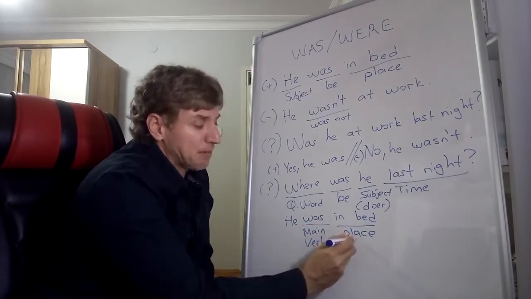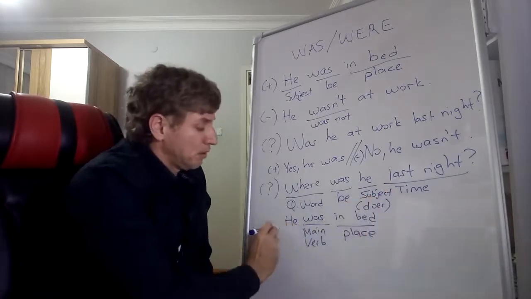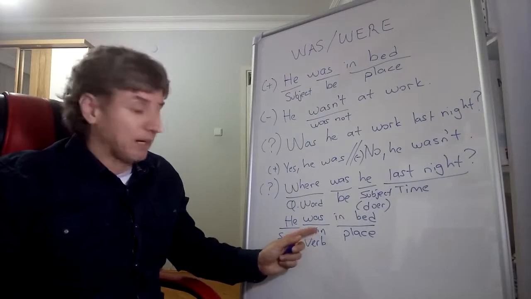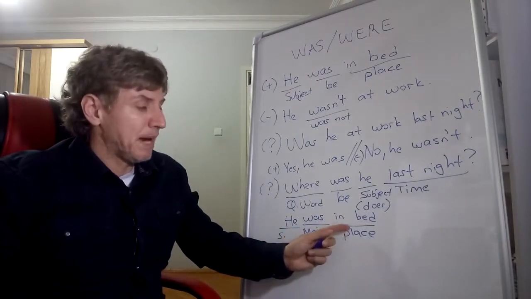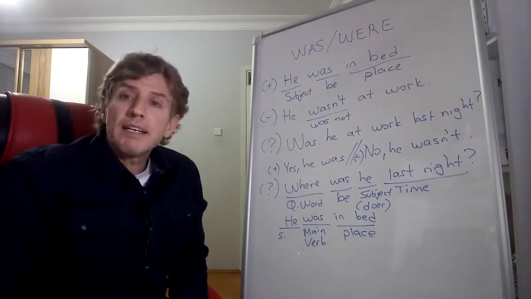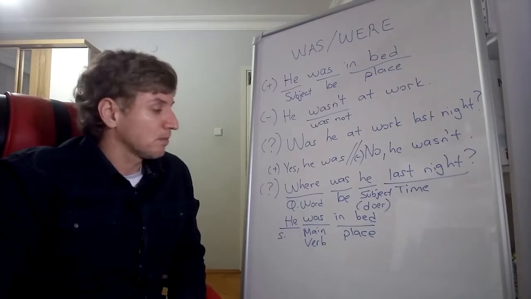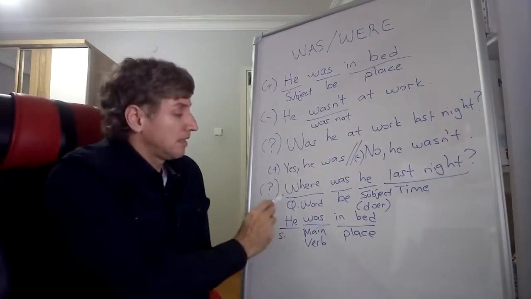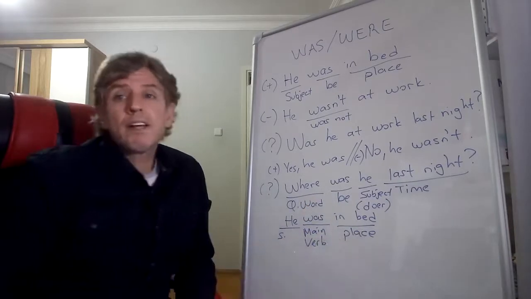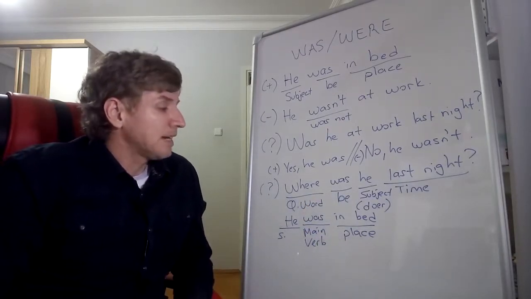And is used with a place or a time. So he is a subject. Subject, main verb was, place, in bed. So he was in bed means he was in bed sleeping, okay? He was sleeping. So where was he last night? He was in bed, or he was at home, okay? He was at home.